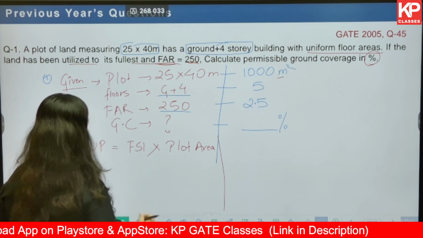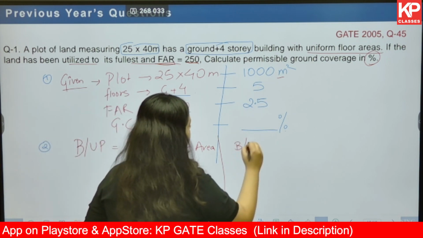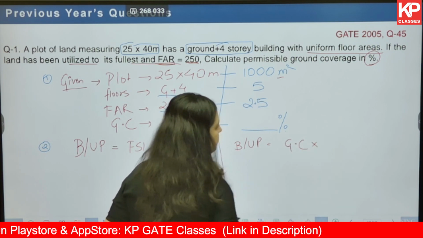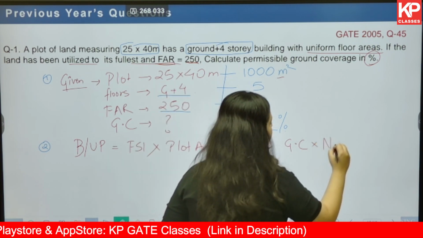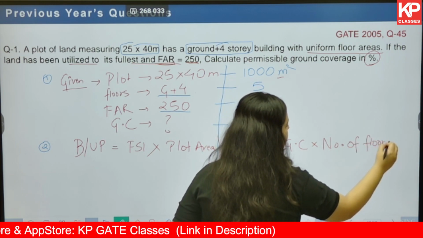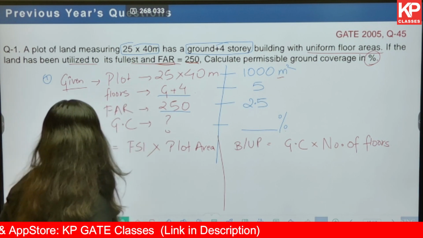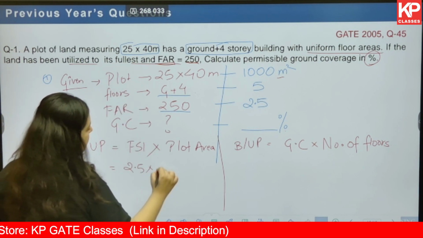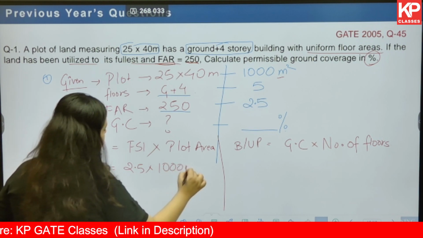Next, built up area is equal to ground coverage multiplied by number of floors. Okay, so built up area is FSI 2.5 multiplied by plot area 1000 meter square.